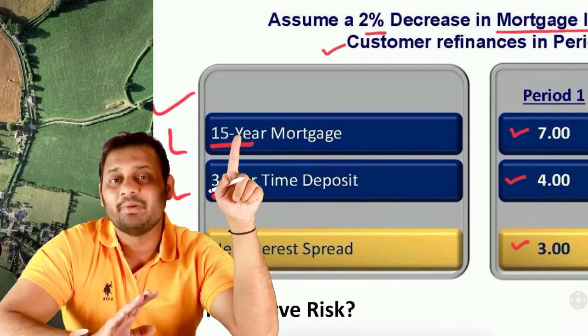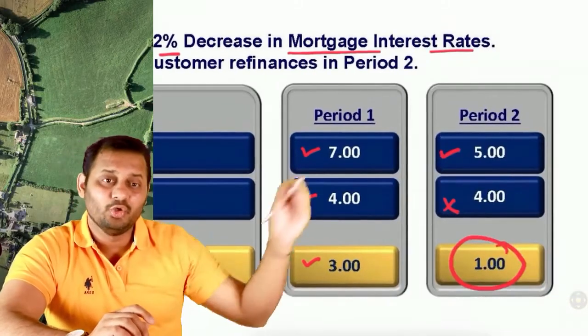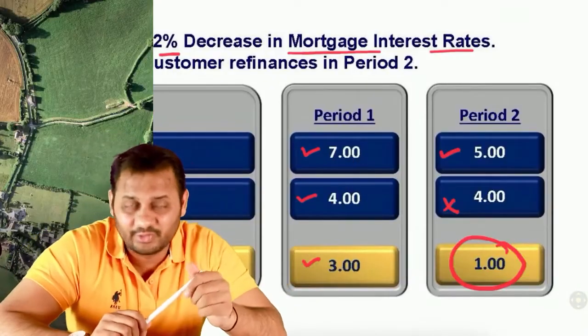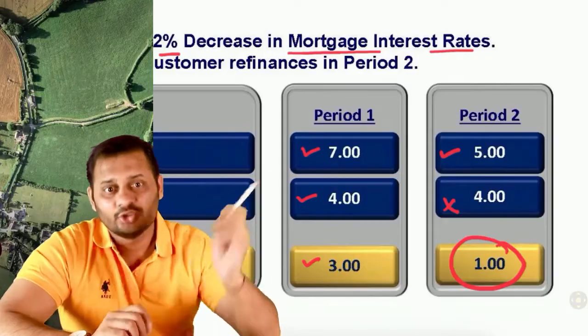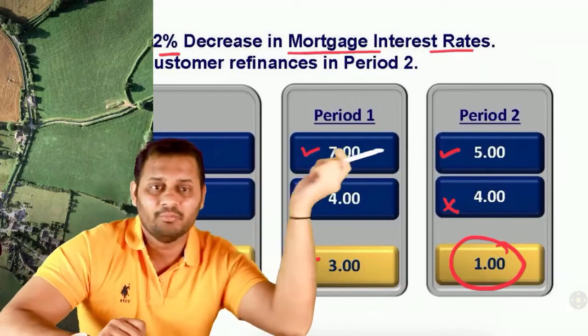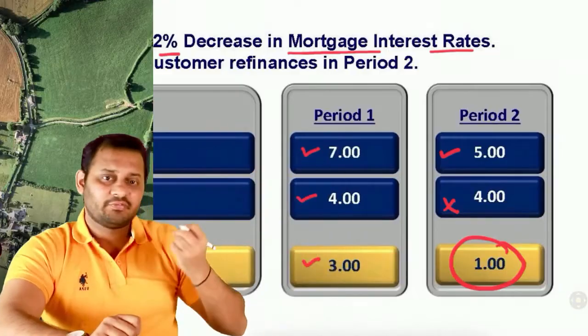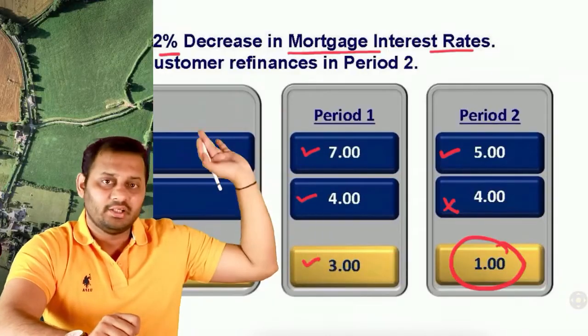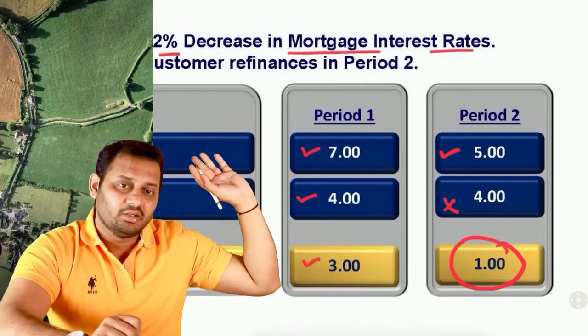This is called prepayment, and he will borrow again at a lower interest rate because the interest rates are lower. Why will he do it? To save the interest cost. So he will repay this amount and borrow the same amount again. He borrowed 1 lakh rupees at 5% and repaid the entire 1 lakh rupees at 7%. So that 7% loan is now over.